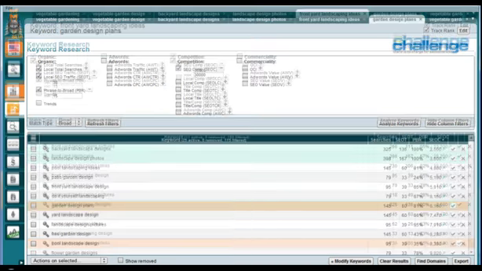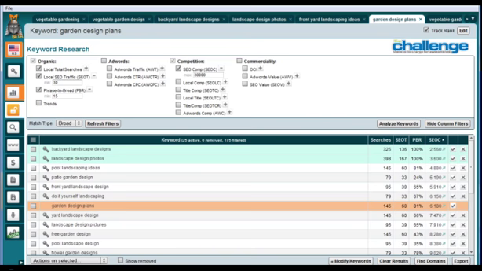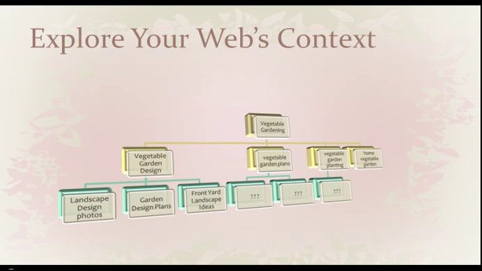So we'd look at front yard landscape design, look at garden design plans. You'll probably find some interesting topics here. But what we can do is explore our web's context and eliminate the stuff that's really high competition that would be very hard-pressed to rank for, at least in the short term.